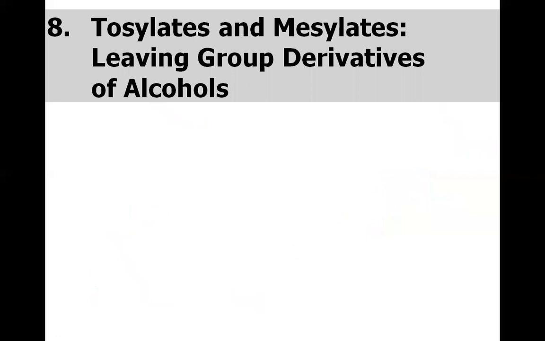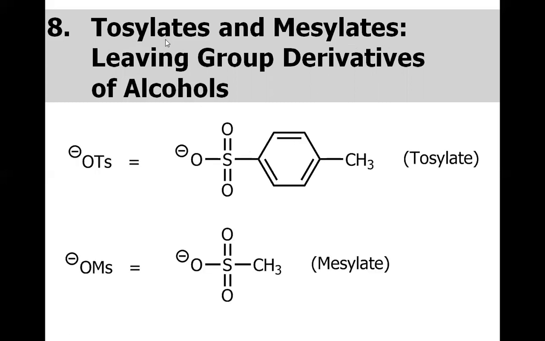Well, the alcohol's hydroxy may not only be converted into a halogen or protonated to make it a good leaving group. We have two more options to make the hydroxy of the alcohol a good leaving group. One is called the tosylation process, the other is called the mesylation process. So what is a tosylate? Basically, tosylate is the conjugate base of tosic acid, and tosic acid is para-methylbenzene sulfonic acid. When you remove the hydrogen, it becomes the tosylate anion. Same is the case for the mesylate. The difference between the tosylate and the mesylate is in this region.